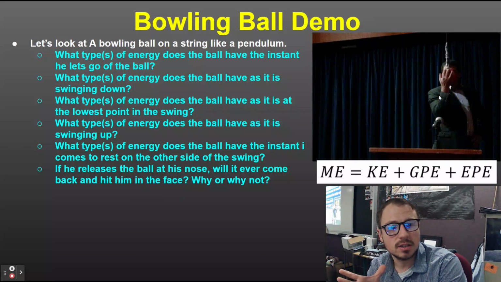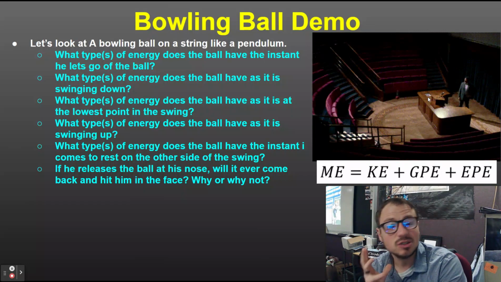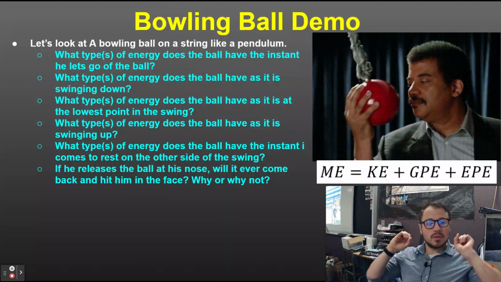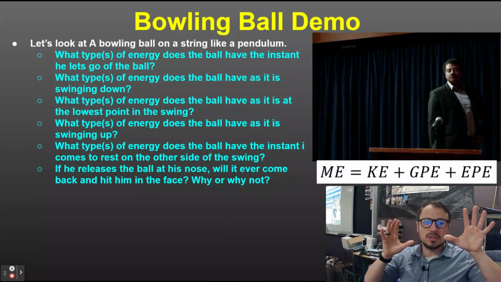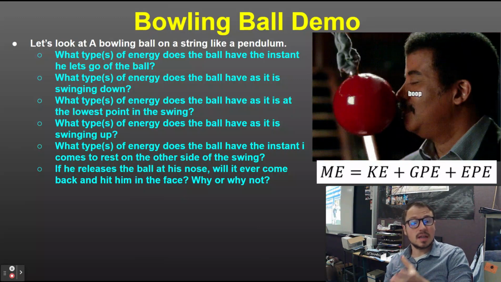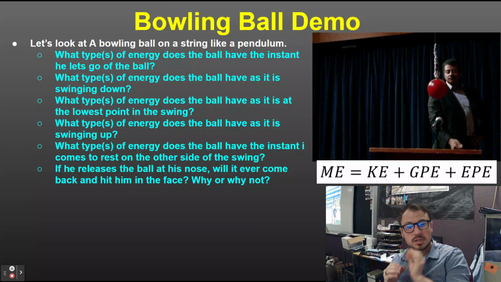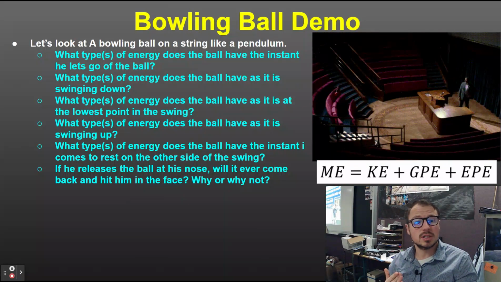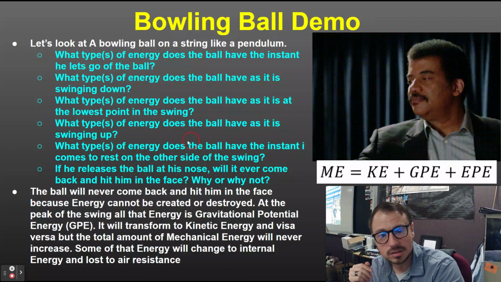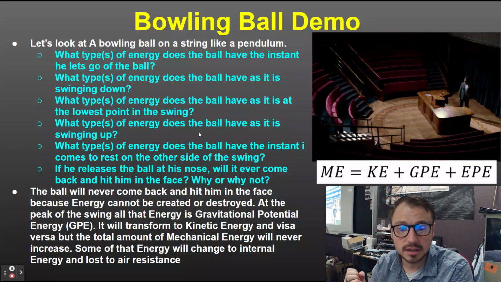Now, if he releases it, like you can see from the nose, will it ever come back and hit him in the face? The answer is no. Because the highest point it could possibly reach, even without any losses due to friction or air resistance, is that initial point. So if it starts on your nose, it's going to come back and just tap him on the nose again. But we are losing some energy to the outside world, so it's not going to come back to that initial height. So it'll never come back and hit him in the face, because energy cannot be created or destroyed.